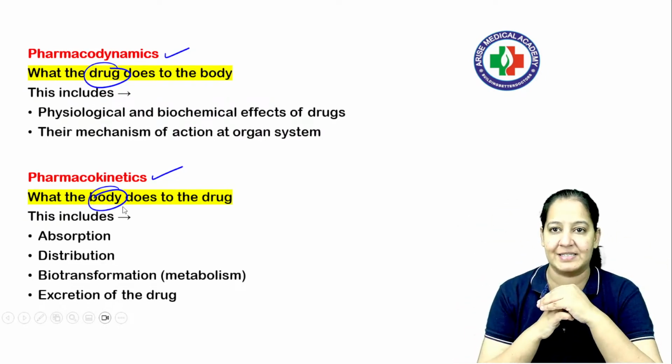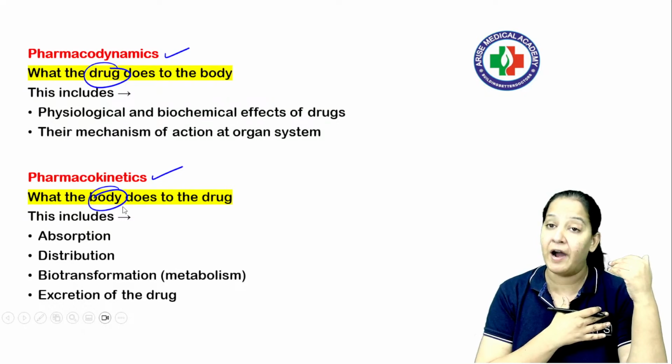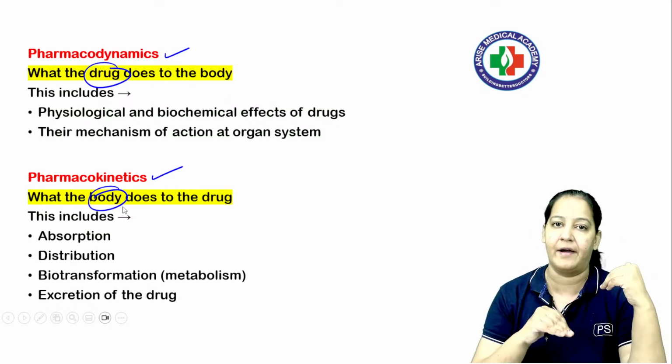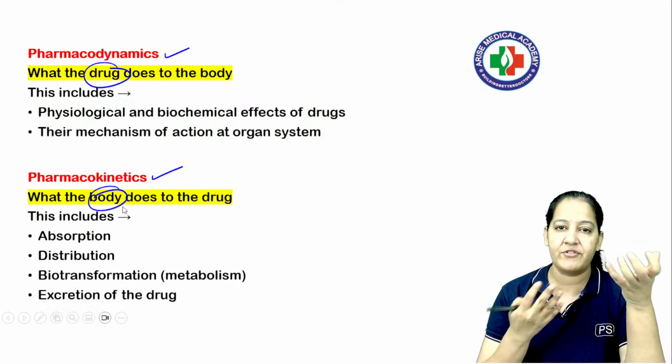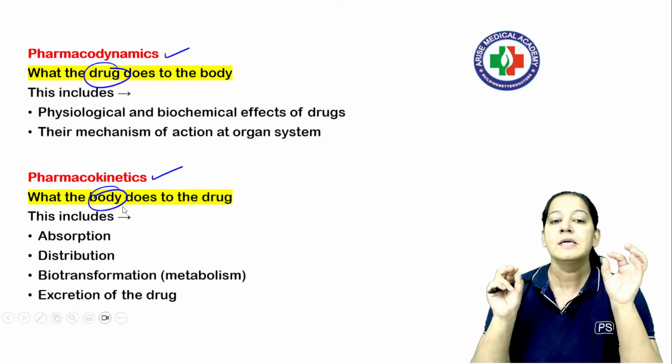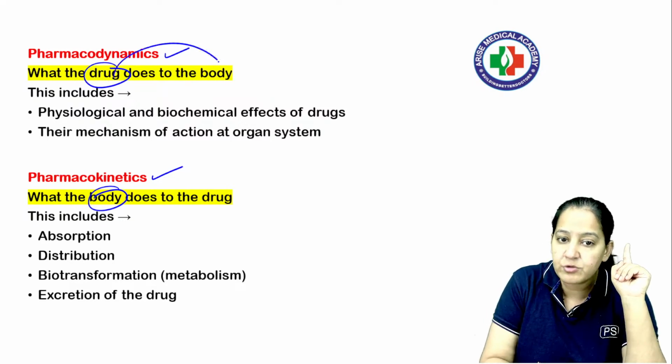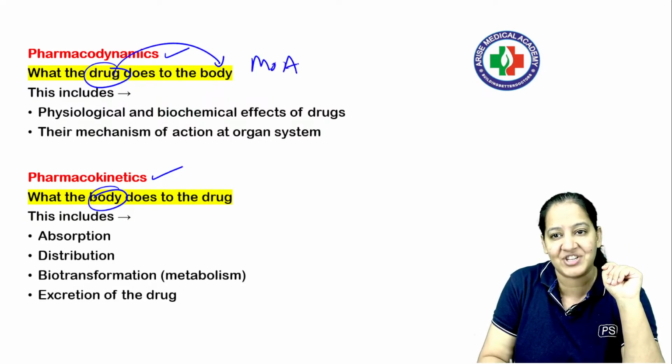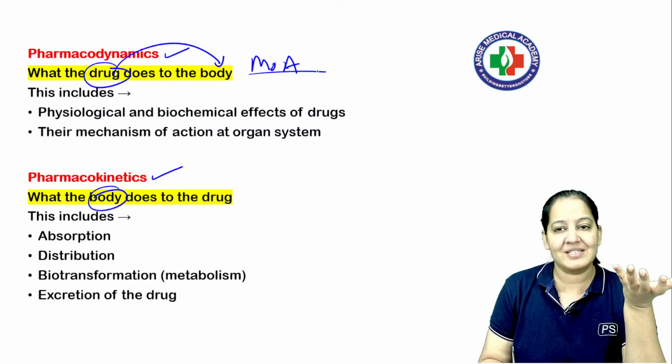Suppose I am having heart failure, I want the drug to go to the heart, the myocardium, and increase the contractility. If I am having diarrhea, I want the drug to go to the intestine. You got my point? What the drug is doing to the body is showing its mechanism of action. Different drugs have different receptors.